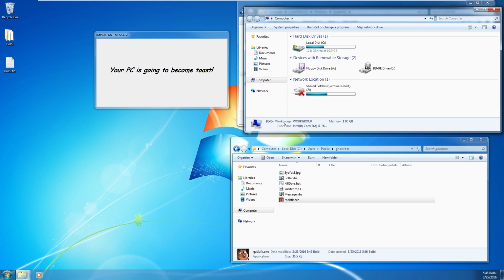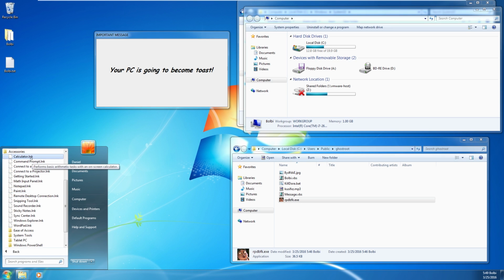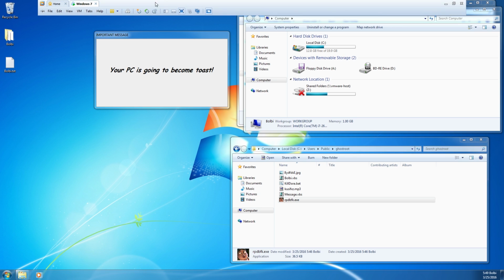It takes a little bit to restart. One more thing to note while we wait for this computer to actually shut down is that the name has been changed to Bolbi, and right-clicking seems to be broken on the desktop, and all of our programs are missing. Pretty much everything is broken. Even if it wasn't broken, you can't access the program, so what good is a computer if you can't do anything on it, right? Alright, we're going to go ahead and force a restart, and we'll see that this computer is pretty much screwed.